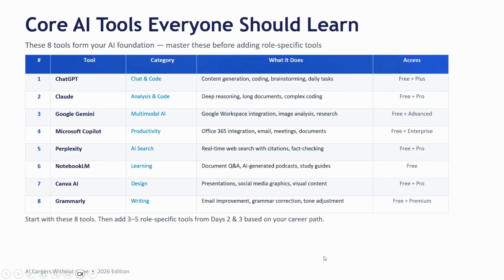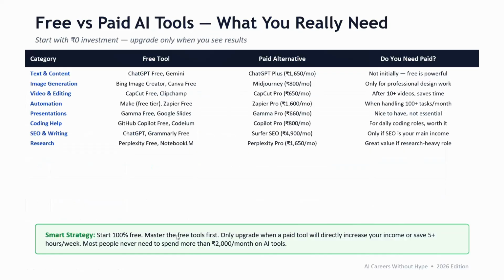And there are a lot of paid tools and free tools available. While I am explaining these particular tools, I will explain the pricing model also, or you can explore on your own what the price is at this moment, because it keeps on changing, right? So first explore with all the free tools. That is my suggestion. For text and content, we are anyways using ChatGPT and Gemini, and for image generation you can use Canva. Inside Canva we have an AI feature, and with the help of that feature you can explore how to generate images.